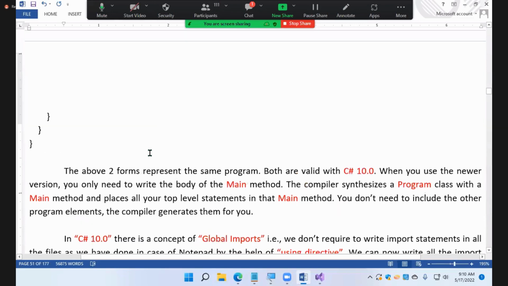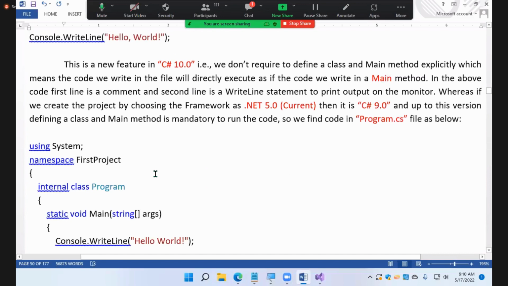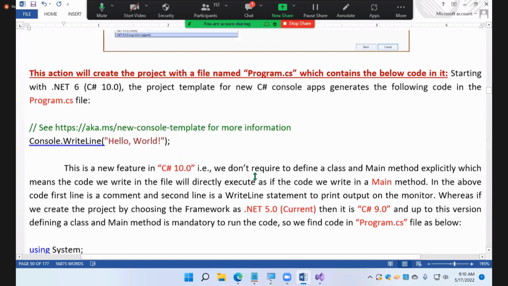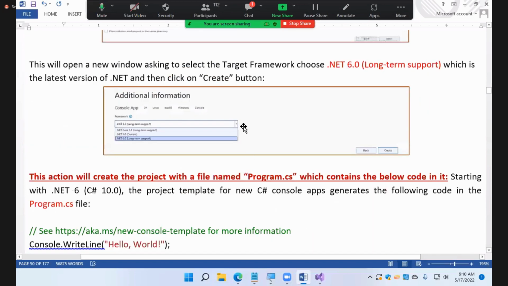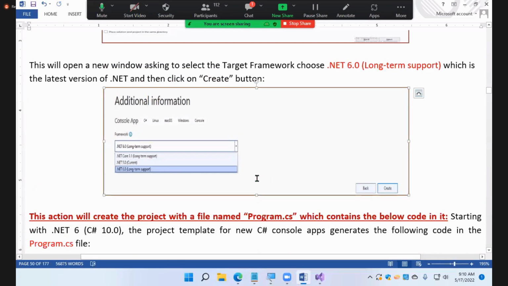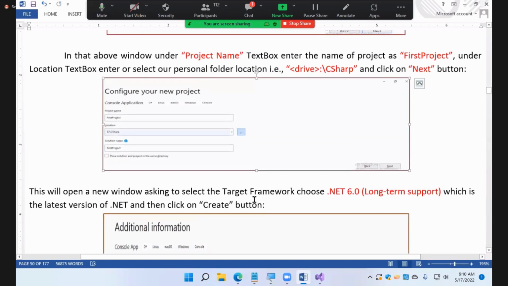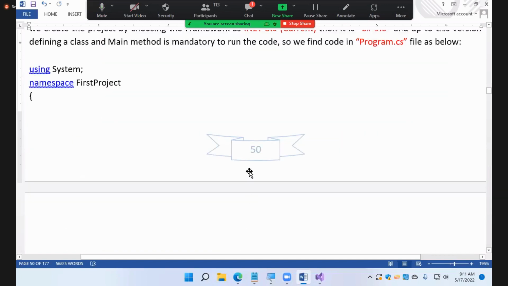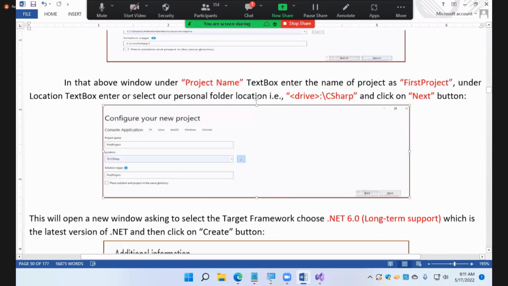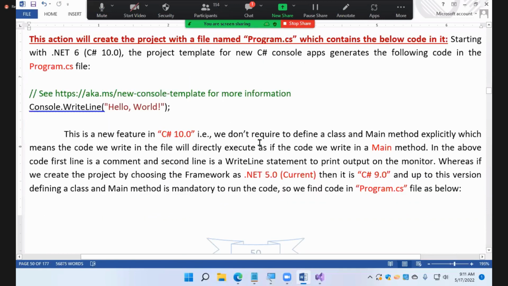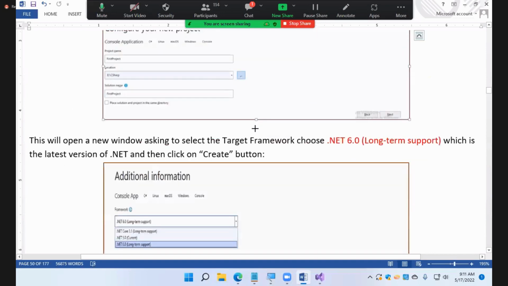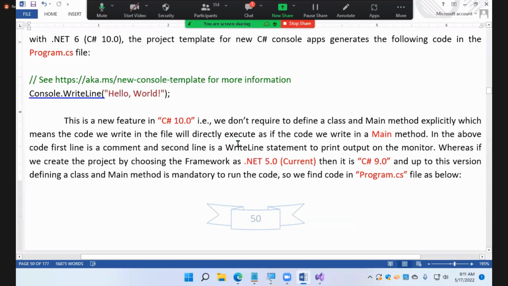So this is the first feature of C# 10, guys. Second feature. What is the second feature? The second feature is global imports. I was giving an introduction to you in the last class, remember? Global imports. What are global imports?